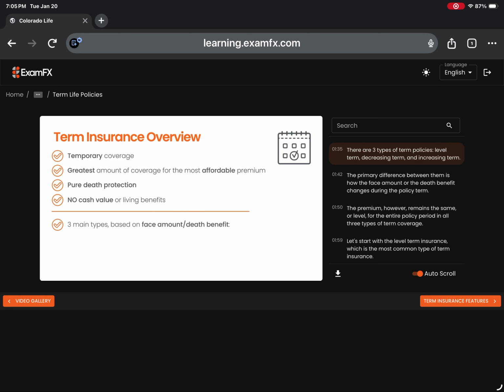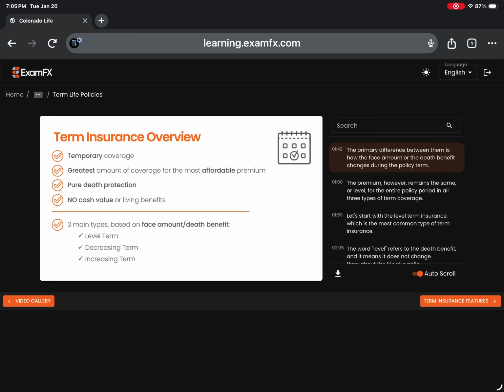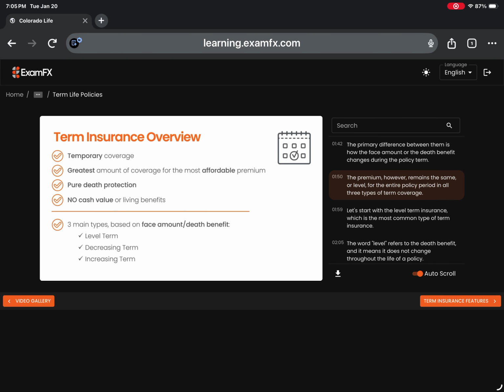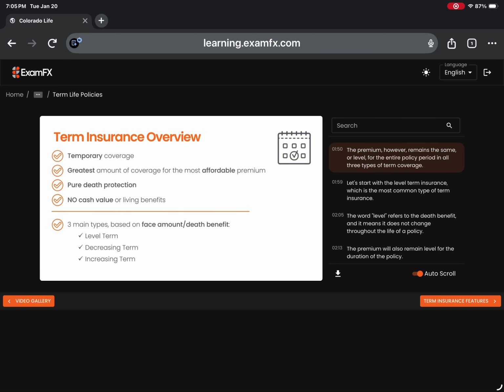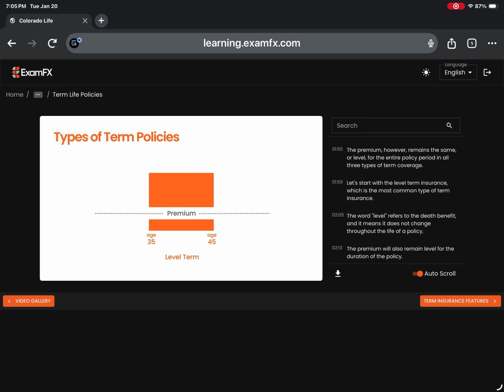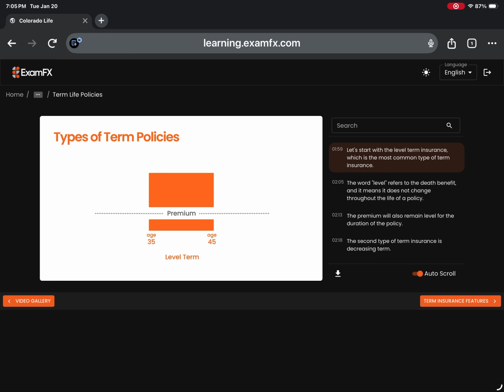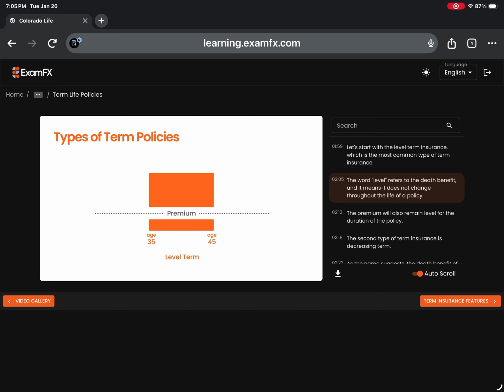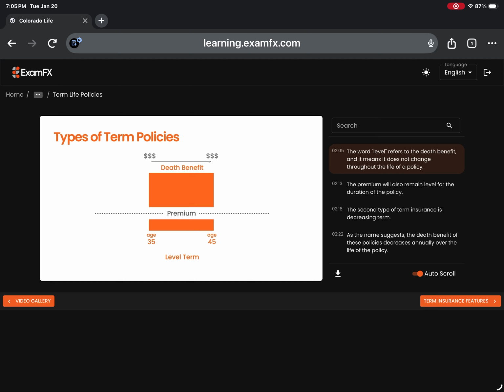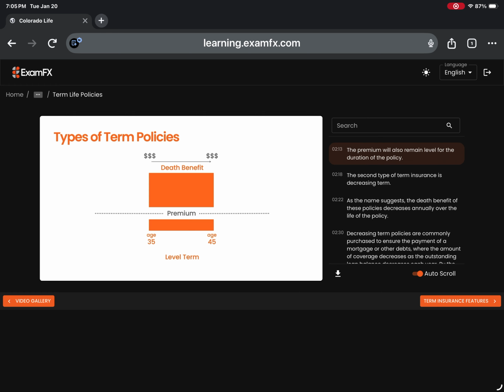There are three types of term policies: level term, decreasing term, and increasing term. The primary difference between them is how the face amount, or the death benefit, changes during the policy term. The premium, however, remains the same, or level, for the entire policy period in all three types of term coverage. Let's start with the level term insurance, which is the most common type of term insurance. The word level refers to the death benefit, and it means it does not change throughout the life of a policy. The premium will also remain level for the duration of the policy.